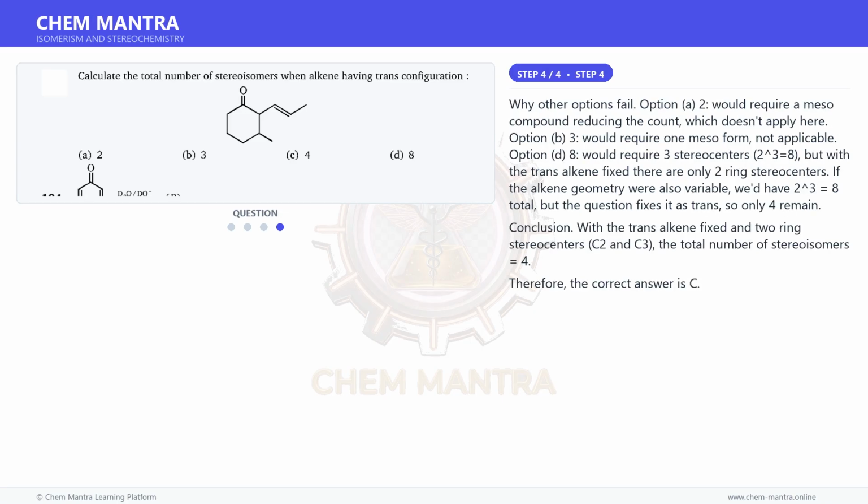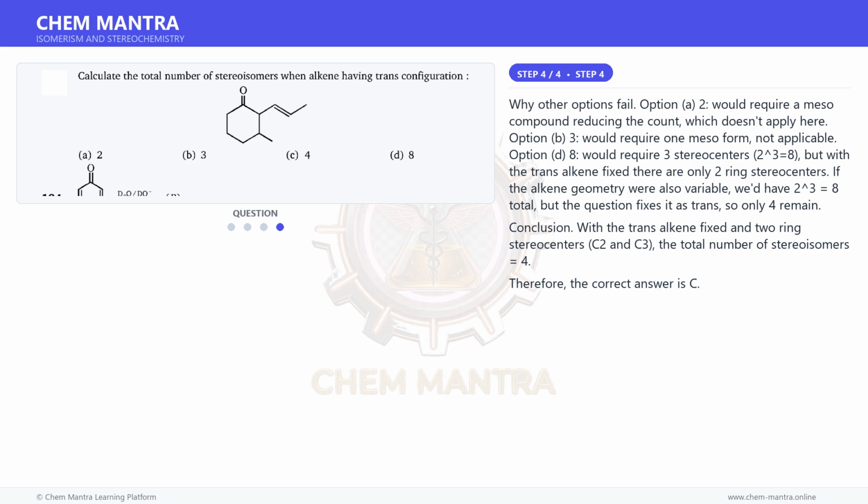And for the final step. Why other options fail? Option A, 2, would require a meso compound reducing the count, which doesn't apply here. Option B, 3, would require one meso form, not applicable. Option D, 8, would require 3 stereocenters, 2^3 = 8, but with the trans alkene fixed there are only 2 ring stereocenters. If the alkene geometry were also variable, we'd have 2^3 = 8 total, but the question fixes it as trans, so only 4 remain.